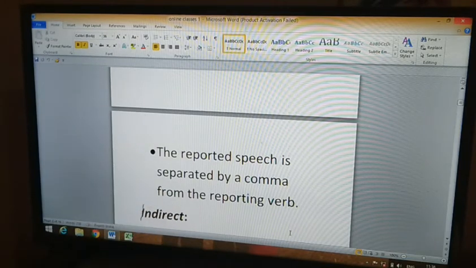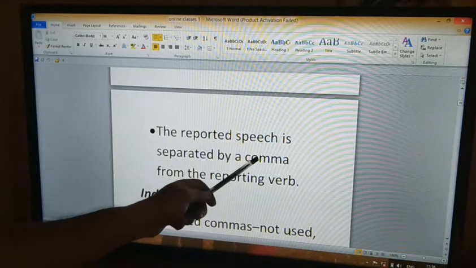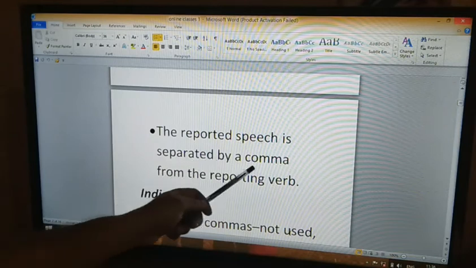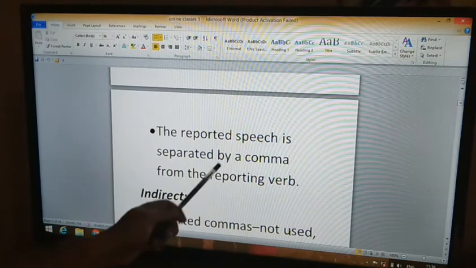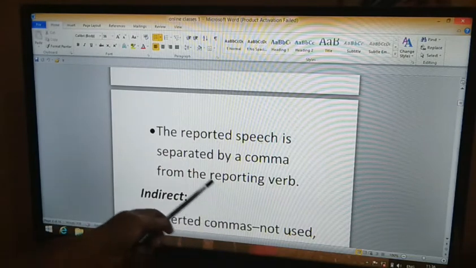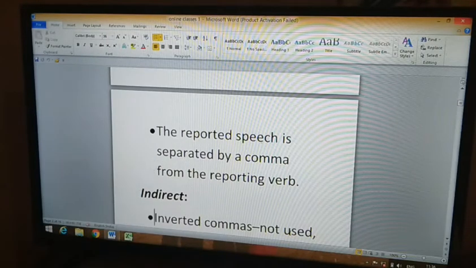He said, comma, I am busy now. So we have the reporting verb first, then a comma, then the reported speech.